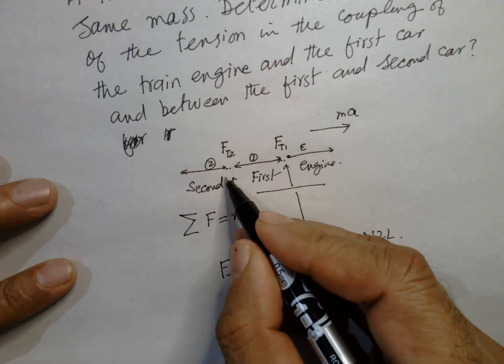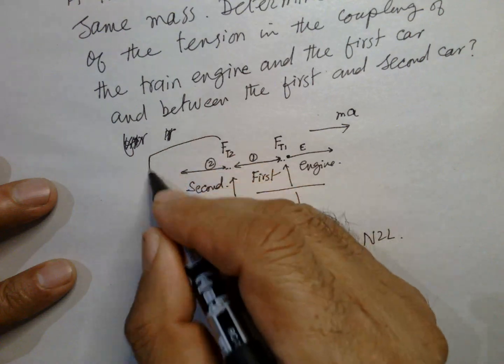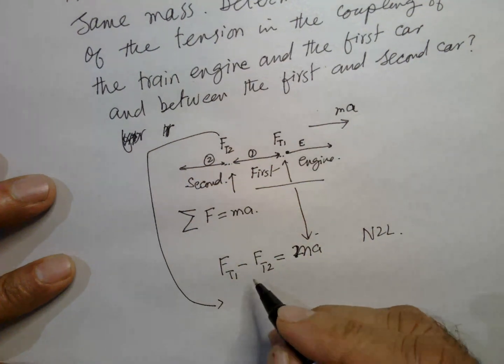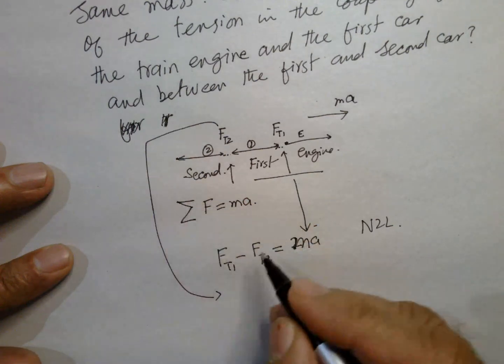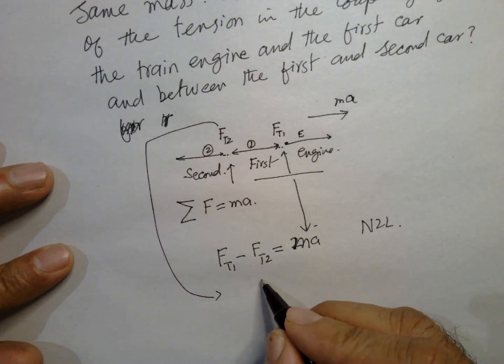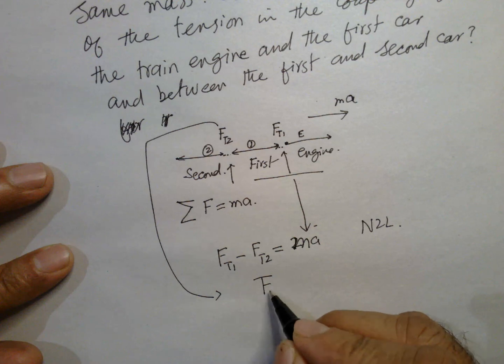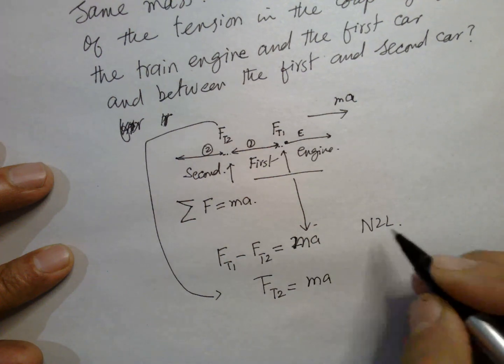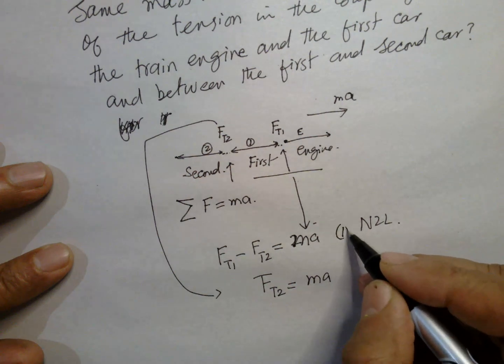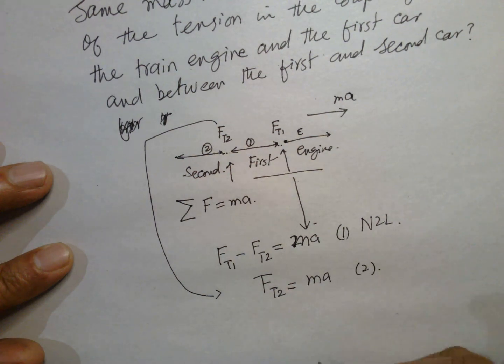And if you apply it here, there is no force here, so this means the F of tension 2 is equal to ma. So this is equation 1 and this is equation 2.